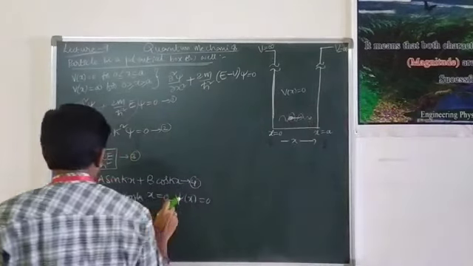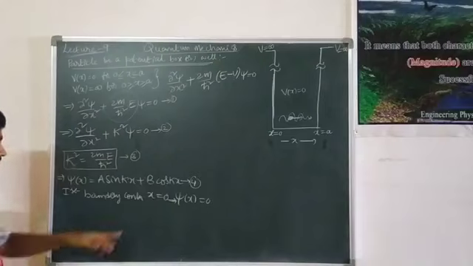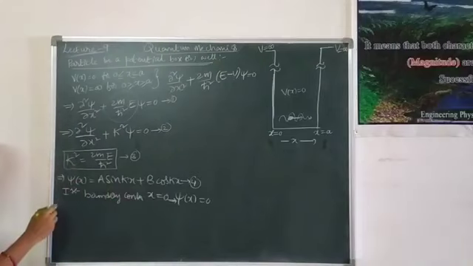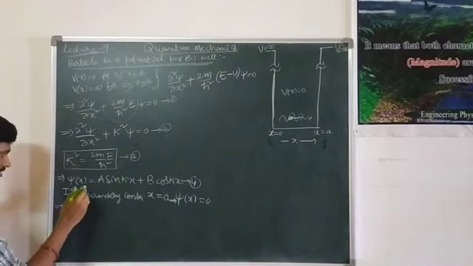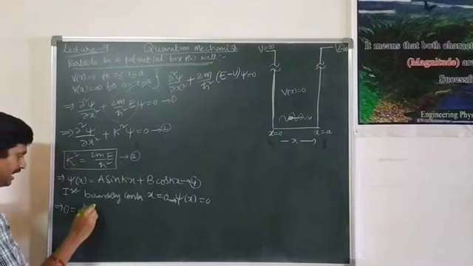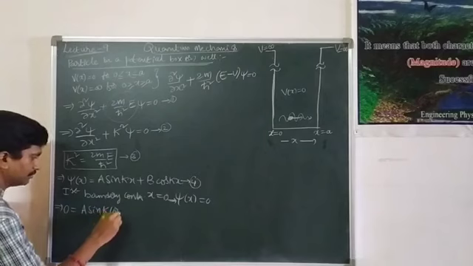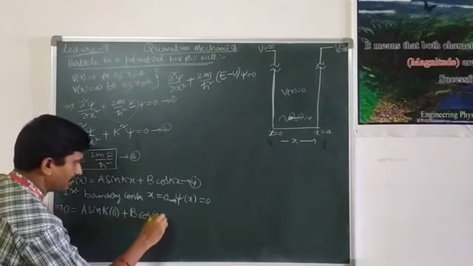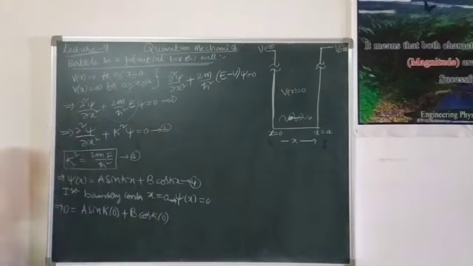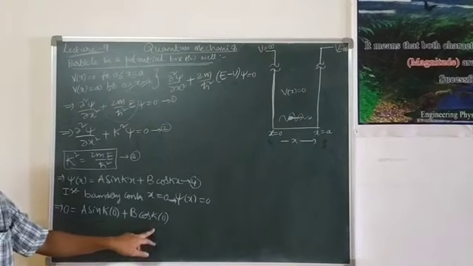Now, apply these two mathematical conditions in equation 4. Then psi of x equal to 0, hence 0 is equal to a sin k of 0 plus b cos k of 0. We know that sin 0 is 0 and cos 0 is 1.